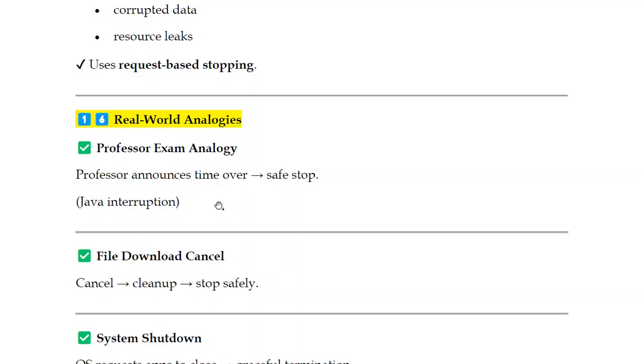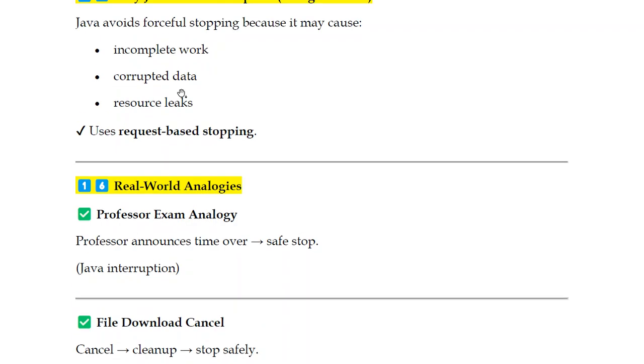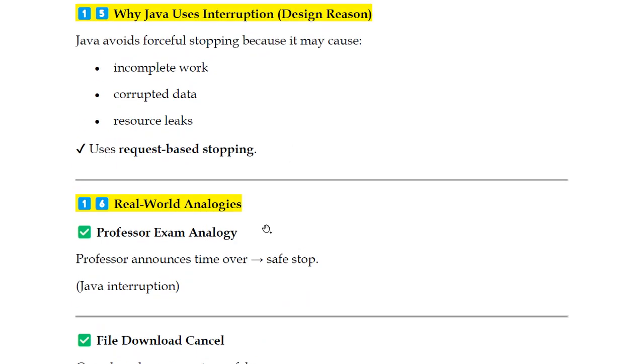The professor announces that time is over in the examination hall. Then the student or candidate will stop writing, put the total number of pages on the front page, and hand over the paper. They are just giving a request here. The announcement is made, then automatically the candidate is alerted. Am I right? Safely they will hand over the paper. Same principle: they are not forcing you, they are not taking your paper directly, they are just giving the information and then you are surrendering the paper.